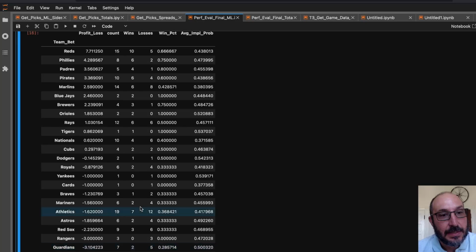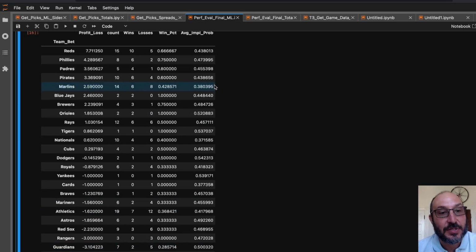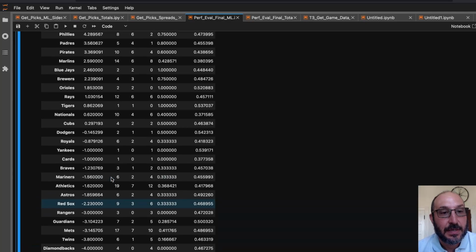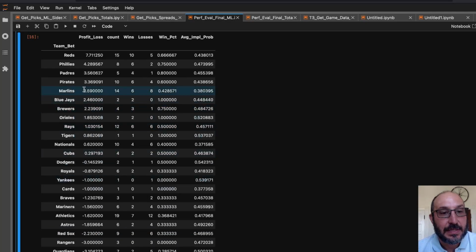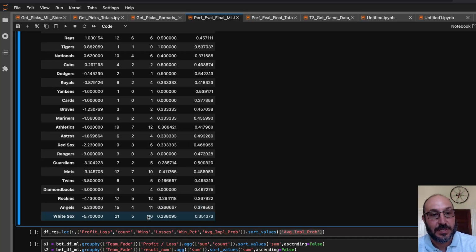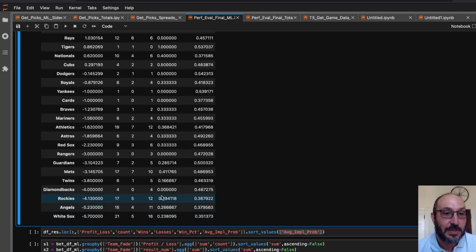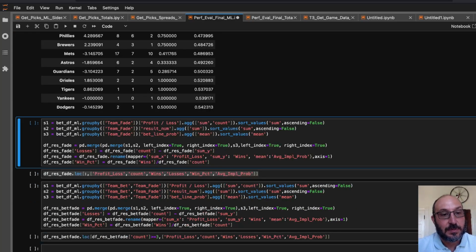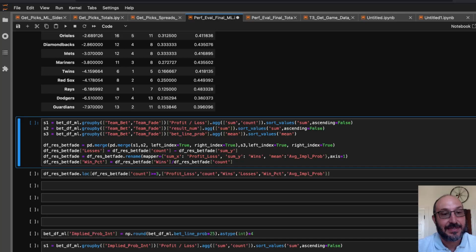And just want to point out the Marlins. The Marlins were the other team. We actually made money on them. But if you took out the four worst teams in the league, even though the Marlins were plus 2.59, that was pretty much our losses. If you took out those four teams, this would have been a break-even model. Wouldn't have been profitable, but it would have been about a break-even model. Okay, let's move on to now teams we bet against.